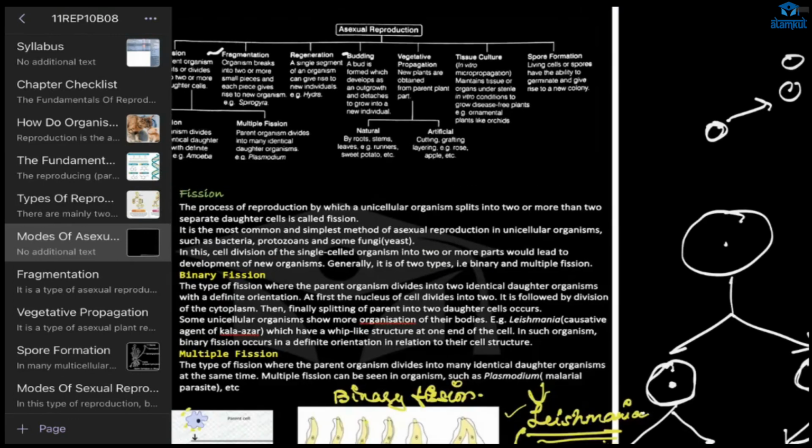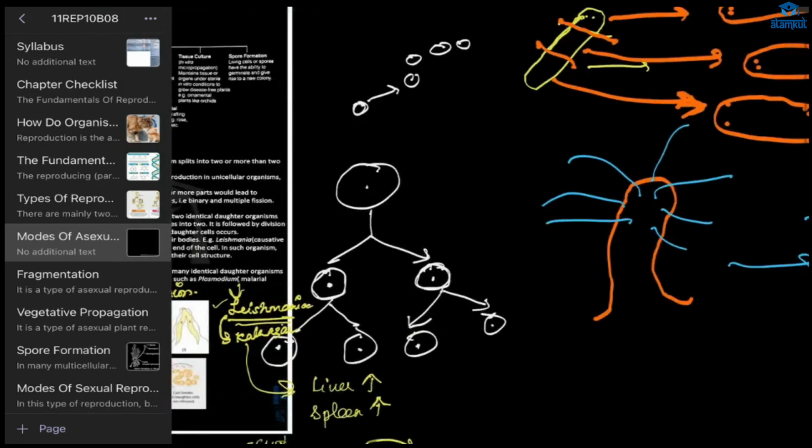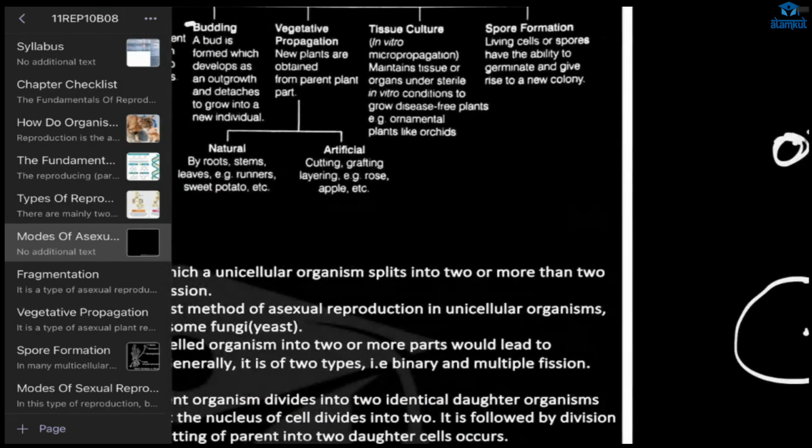Next, vegetative propagation. What about that? Example, can you guess? See here, new plants are obtained from a parent plant part. That is vegetative propagation, not from the reproductive structure. Okay, from leaves, stems, from there the new part is formed. A new plant is formed. Can you give me an example which you usually see?